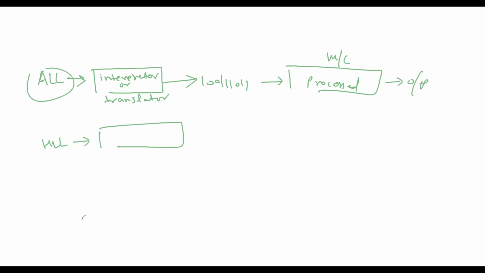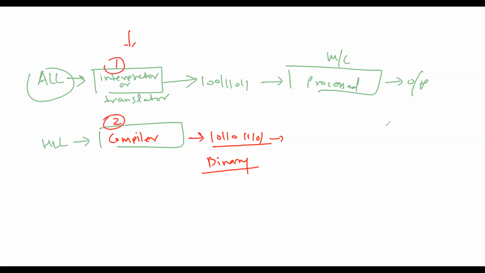In high level language, we have a compiler. The compiler generates this form, which is actually a binary form. The only difference I'm talking about is that in assembly level language the interpreter comes first, and here the compiler comes first.